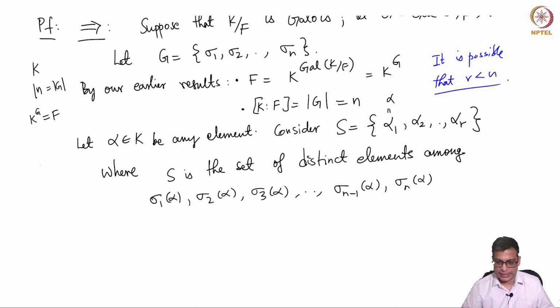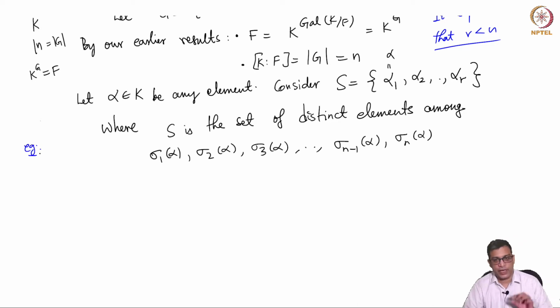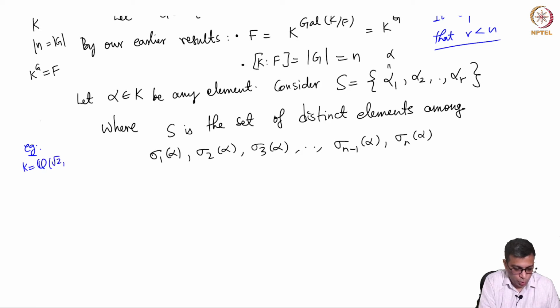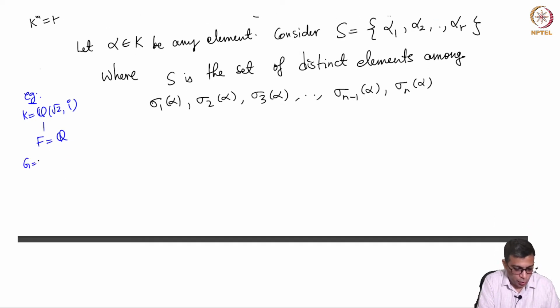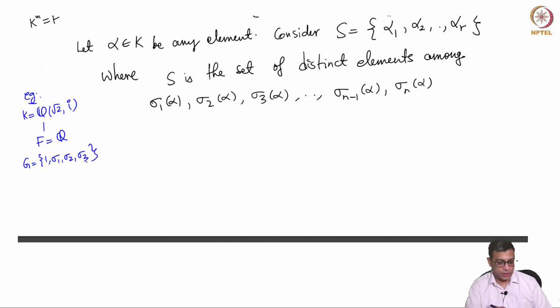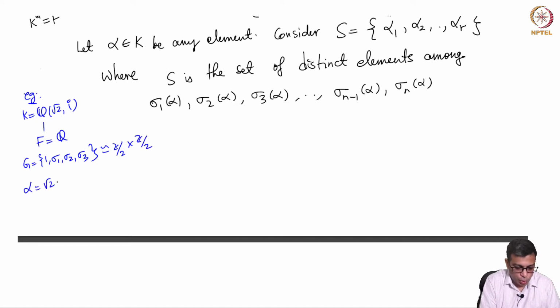Okay, so for example, I will do one example here. The proof is very easy, but it is long, so just keep track of it with me and carefully follow the arguments. We take K to be Q root 2 comma i over F, which is Q. Here G is something that you have seen many times in the past. It is isomorphic to Z mod 2 cross Z mod 2. But if you take alpha to be root 2, the set S will simply be root 2 comma minus root 2. So r in this example is 2, which is less than 4, which is n.